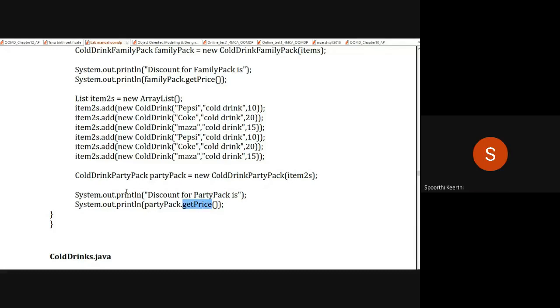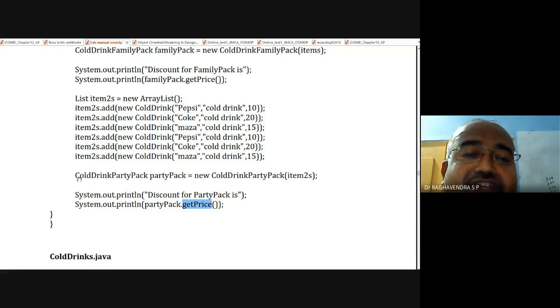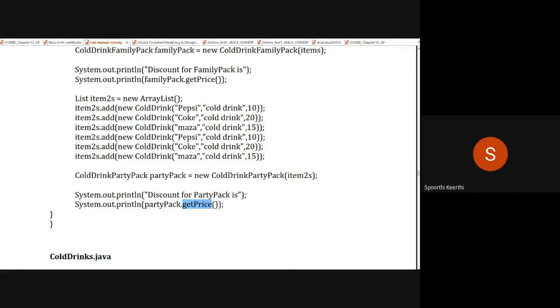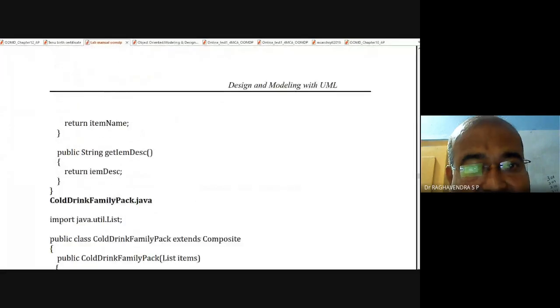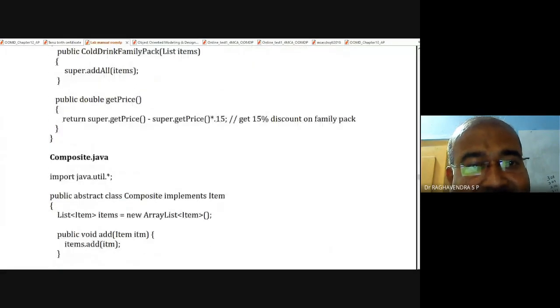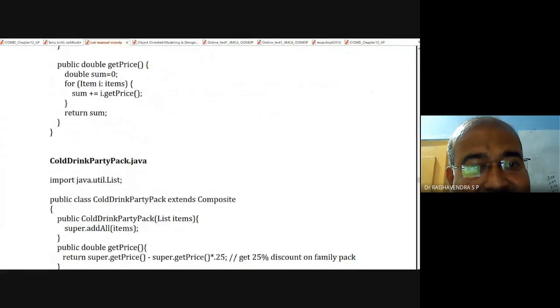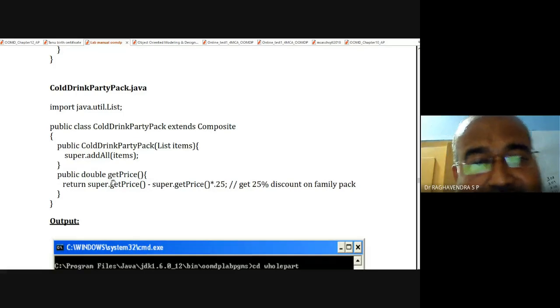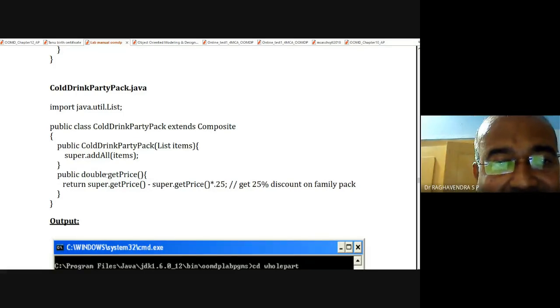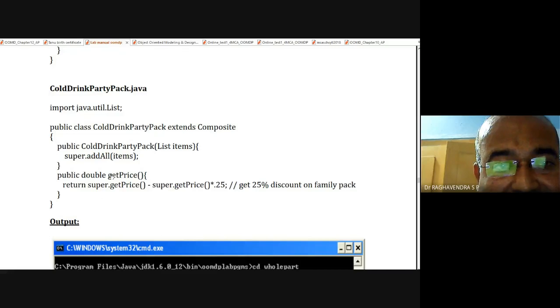Cold drink party pack. Okay. Now we have to go to the cold drink party pack class and we have to execute the method get price. Got it? Yes, sir. Okay, fine. Cold drink party pack. So here it is, family pack, composite. Here it is, cold drink party pack. See, if you come here, we have the method get price. So once again, return super dot get price.